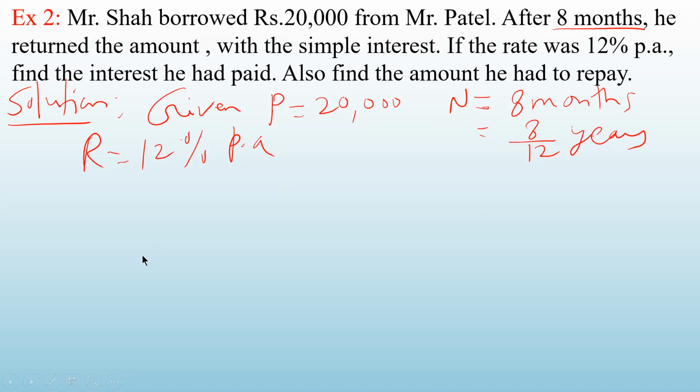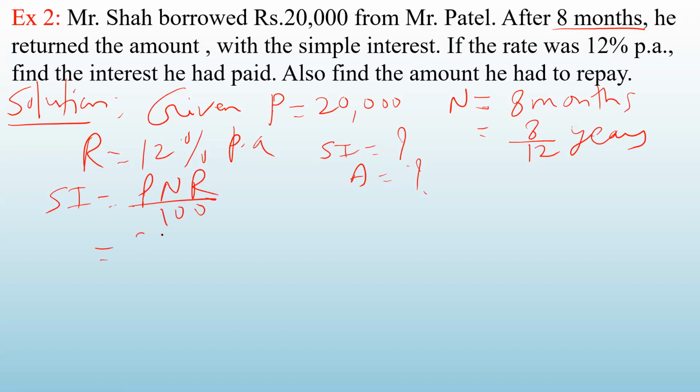Now find out what you have to calculate here. You have to find out the simple interest and you have to find out the amount. So let us solve this problem. What is our formula to calculate simple interest? It is PNR upon 100. Principal here is 20,000. N, that is the number of time period, actually it is number of years, but because our rate of interest is per annum, we also have to see that the same period should be here. Here the rate is per annum, so this month also we will have to convert into a year. Okay, so 8 months is same as 8 upon 12 years.